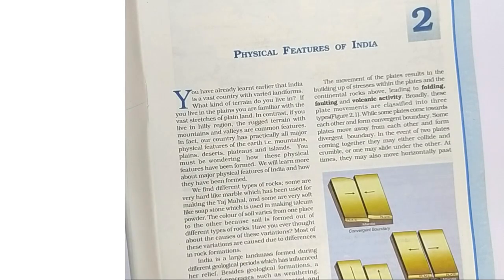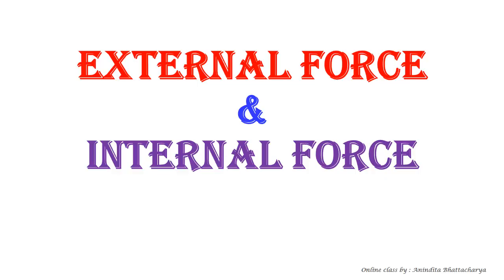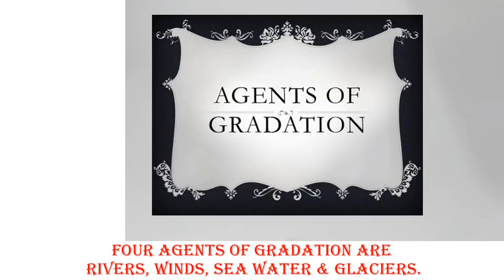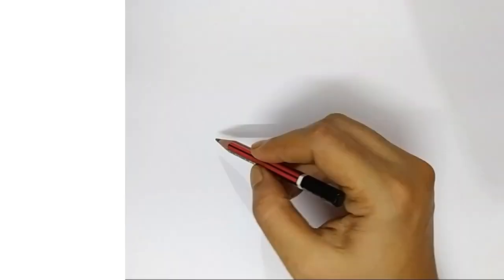Remember my children, the landforms are a result of two processes, external and internal. So the question is, what are external forces and internal forces? Any landform may be further carved out and shaped by external forces through the work of moving ice, rivers, wind, rains and sea waves. These are called the agents of gradation.